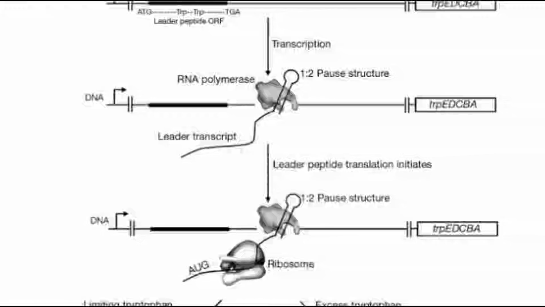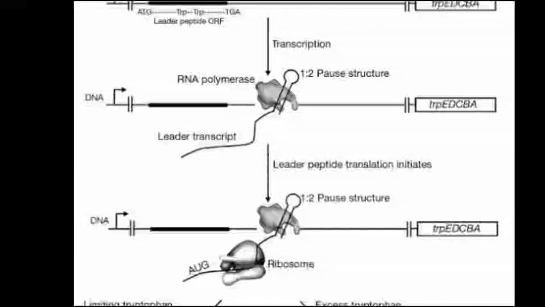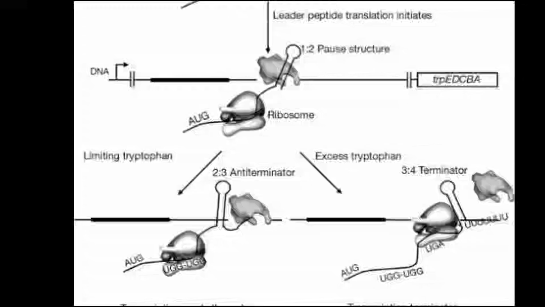expression. If the ribosome attempts to translate this peptide while tryptophan levels in the cell are low, it will stall at either of the two tryptophan codons. While it is stalled, the ribosome physically shields sequence 1 of the transcript, preventing the formation of the 1 and 2 secondary structure. Sequence 2 is then free to hybridize with sequence 3 to form the 2 and 3 structure, which then prevents the formation of the 3 and 4 termination hairpin, which is why the 2 and 3 structure is called the anti-termination hairpin.